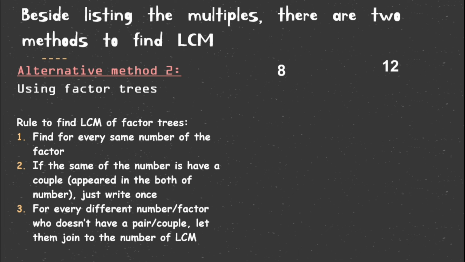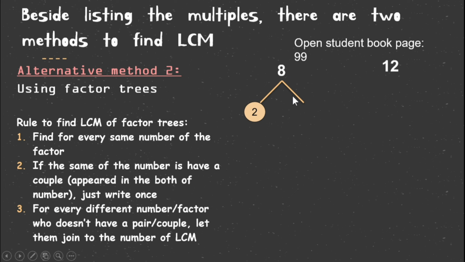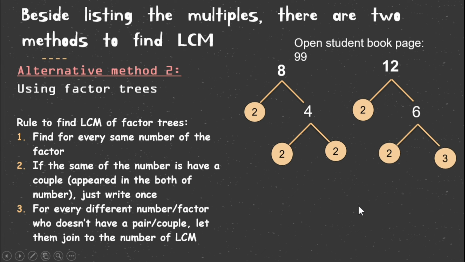Now, besides listing the multiples, there are 2 methods to find the LCM. The second method is using factor trees. 8 is the multiplication of number 2 and 4. You need to find the multiplication that equals the first number and then continue until we find the prime number at the end of our factor tree. And then 2 times 6 is equal to 12, and then 2 times 3 is equal to 6. So these are the factors of 8 and 12.